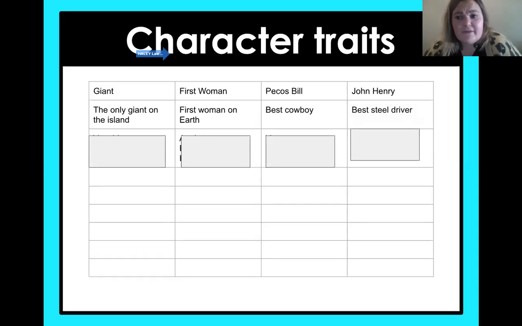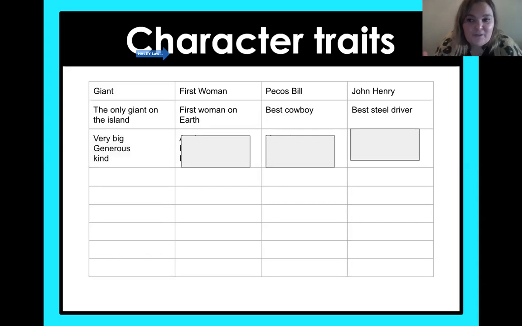Now, we've talked about character traits before. We're going to try and figure out how do we describe each of these characters. So let's start off by thinking back to when we read Why the Sea is Salty, because we really did talk about the giant quite a bit. What was he like? Yeah, you guys are really thinking back. Good job making those connections, fourth graders. He was kind. He was very big and he was generous. He did a lot of things that he did not have to do.